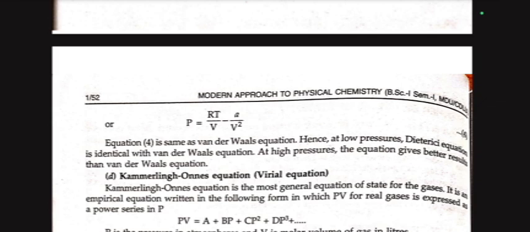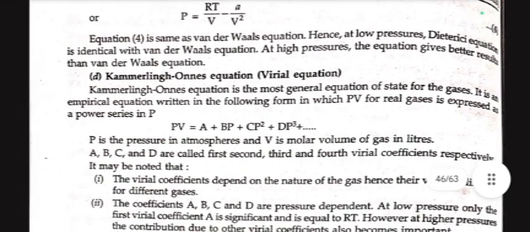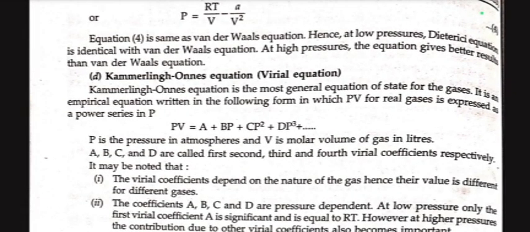Kamerlingh-Onnes equation, virial equation. The Kamerlingh-Onnes equation is the most general equation of state for gases. It is an empirical equation written in the following form, in which PV for real gases is expressed as a power series in P: PV = A + BP + CP² + DP³. P is the pressure in atmospheres and V is the molar volume of gas in liters. A, B, C and D are called the first, second, third and fourth virial coefficients respectively.